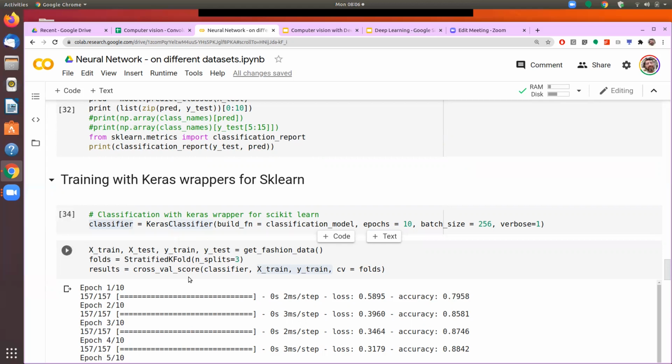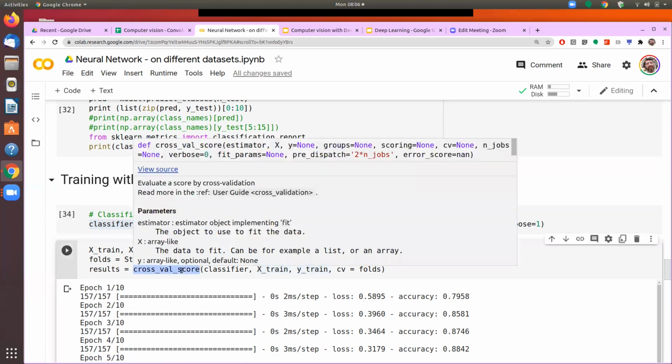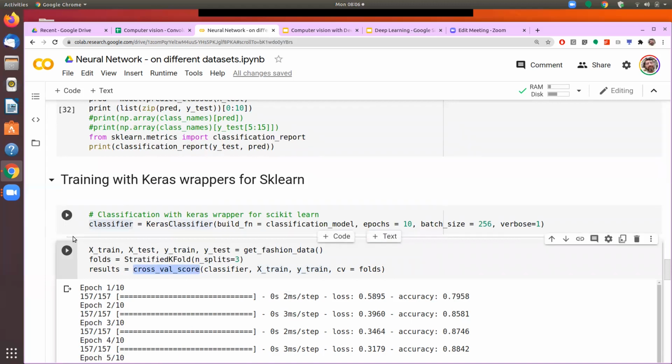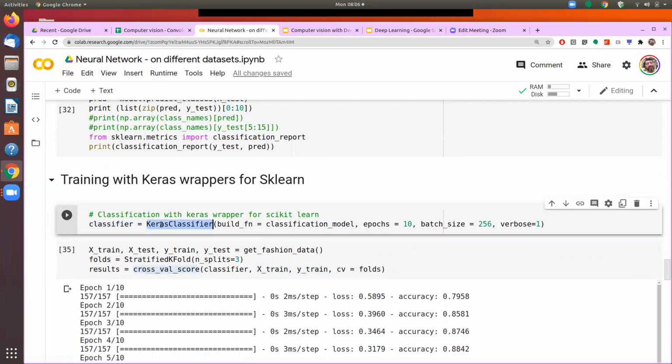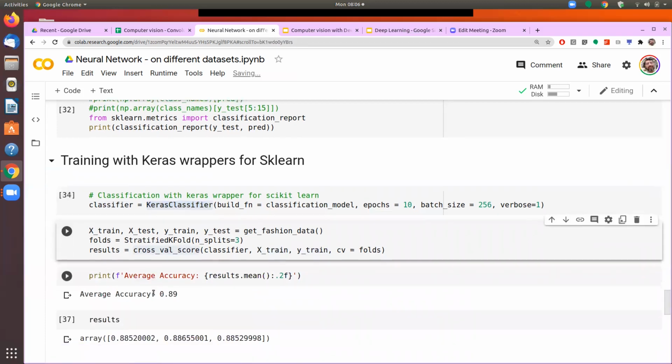Now we are running the same function on the neural network. And to be able to do that, we just need to create a wrapper so that the neural network models are wrapped as scikit-learn functions. Then we have the flexibility to use the scikit-learn libraries as well. So this part was to demonstrate that.